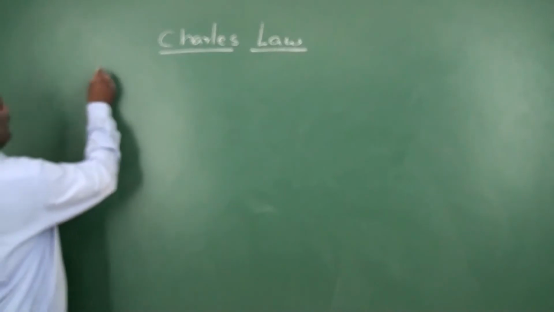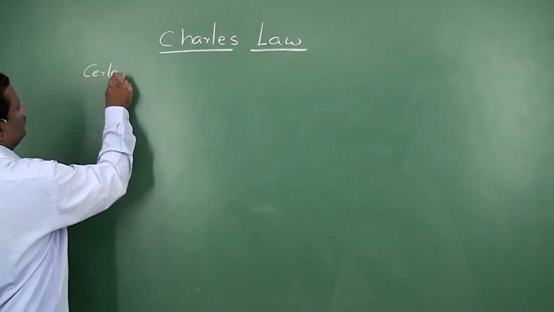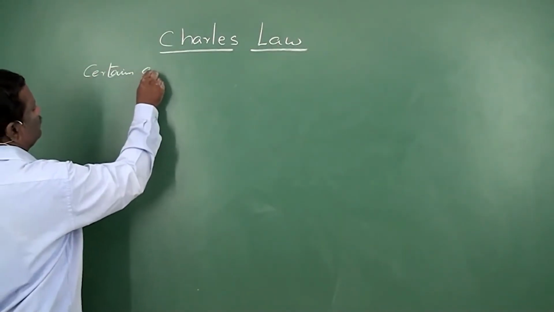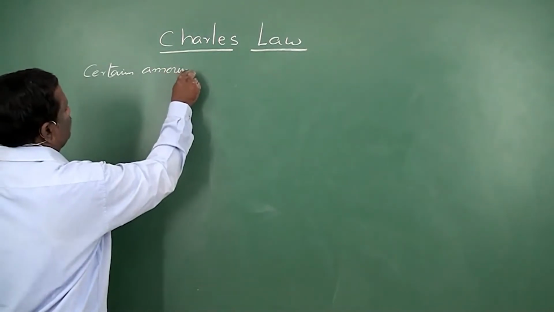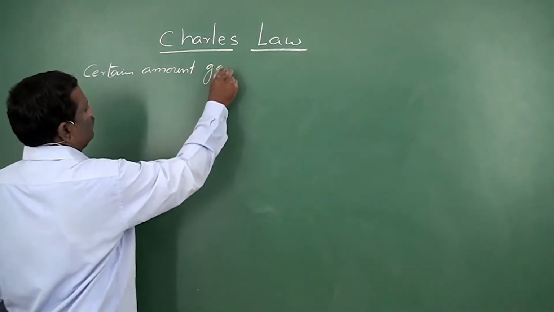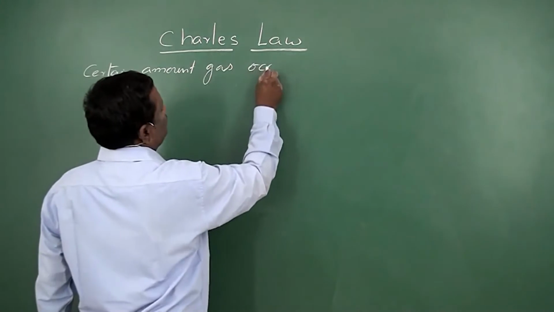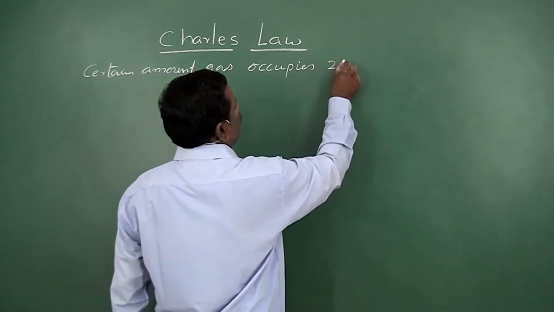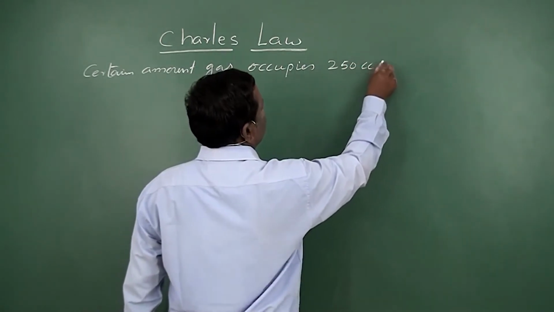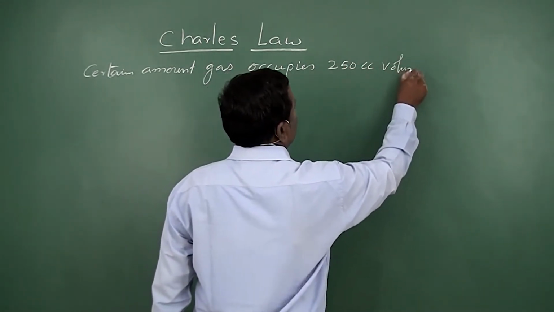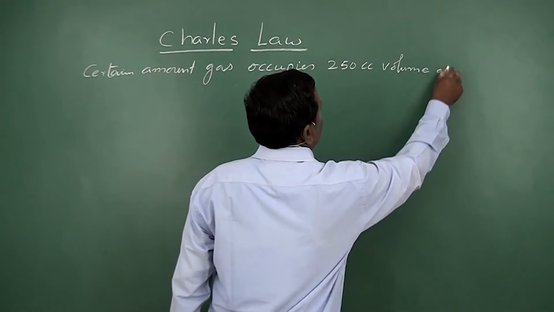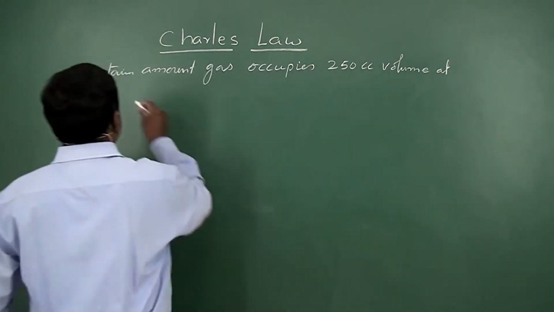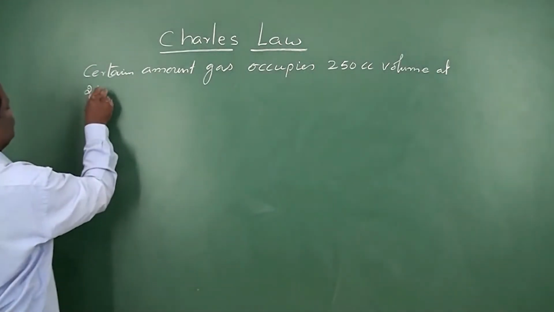A certain amount of gas occupies 250 cc volume at 27 degrees centigrade.